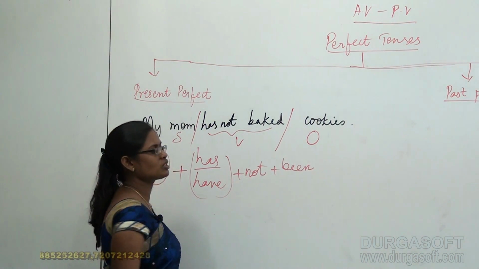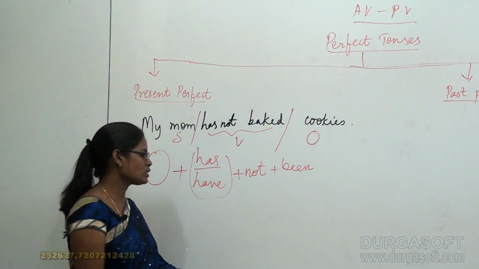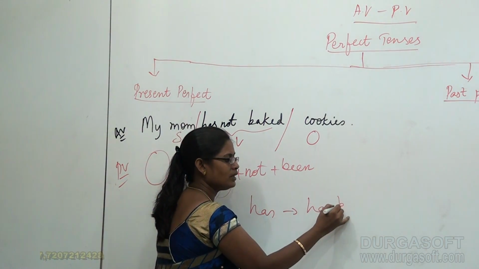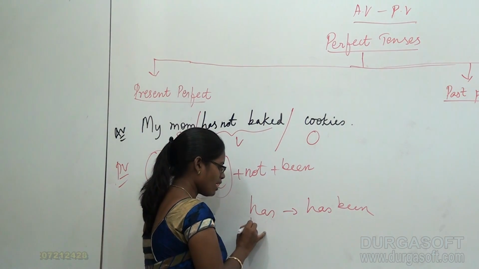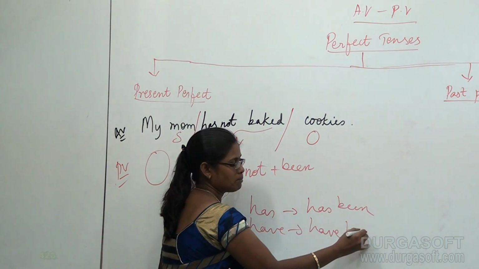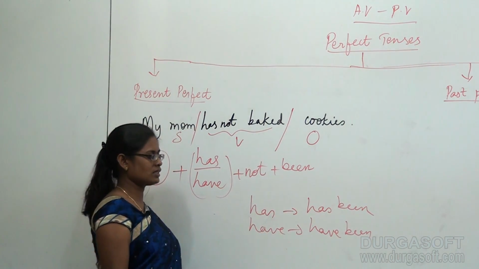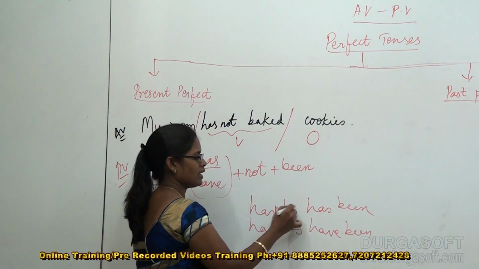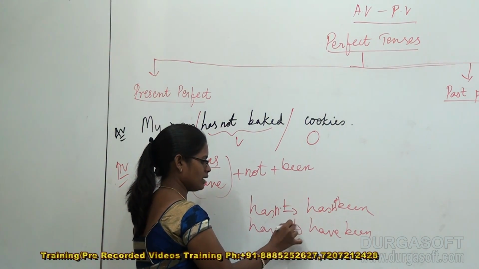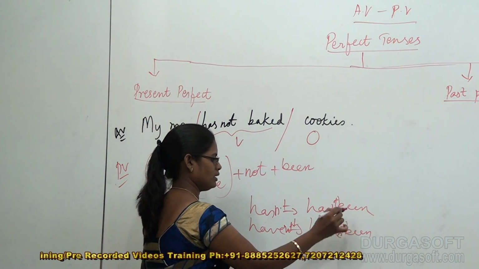See the change? Previously we got has became has been, or have became have been. But coming to negative sentence, hasn't became hasn't been, and haven't becomes haven't been.